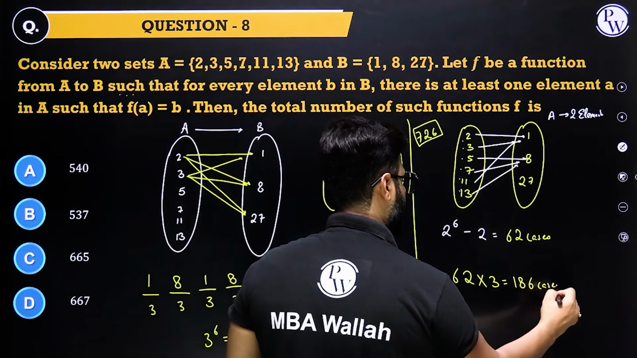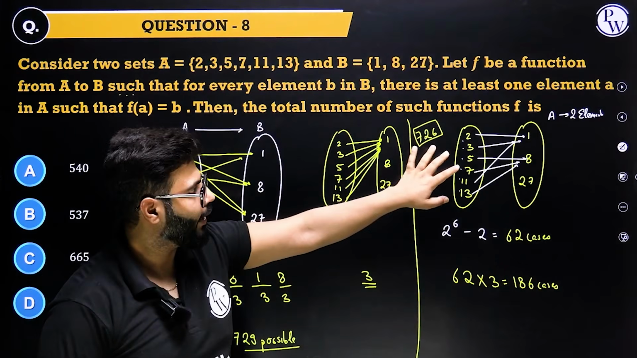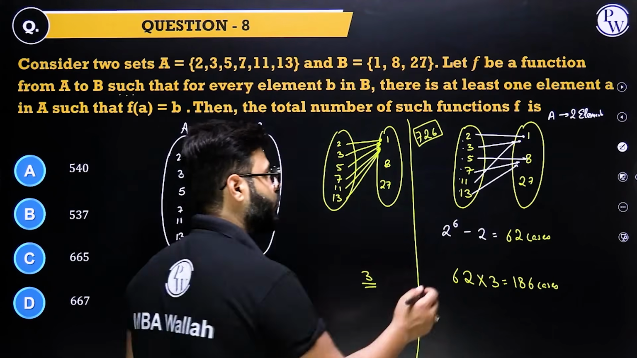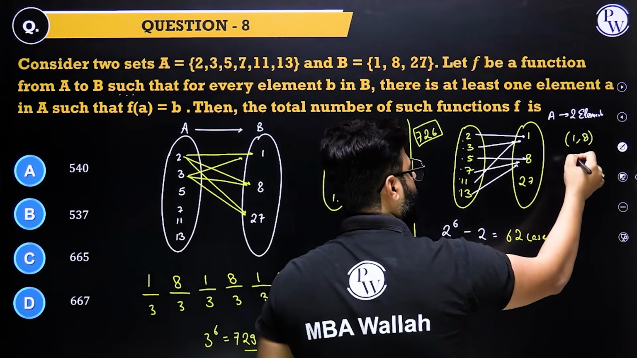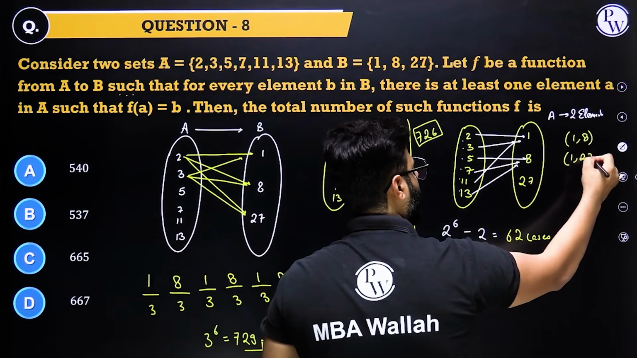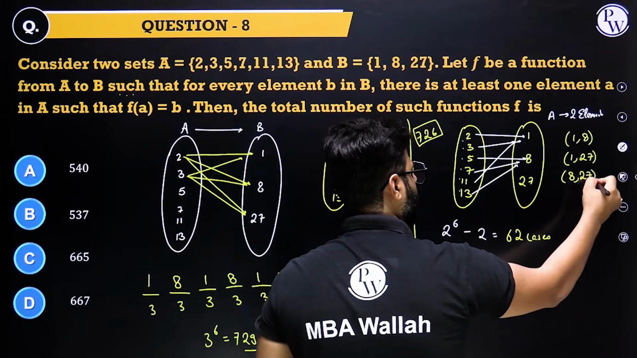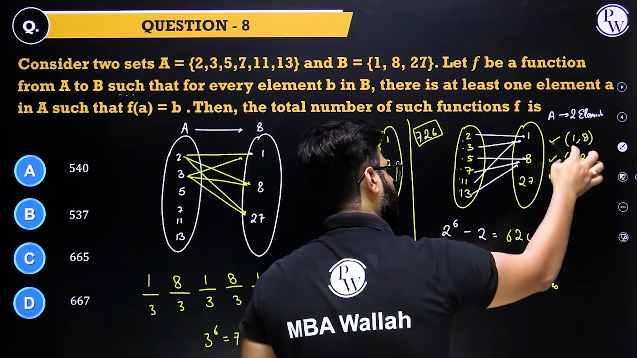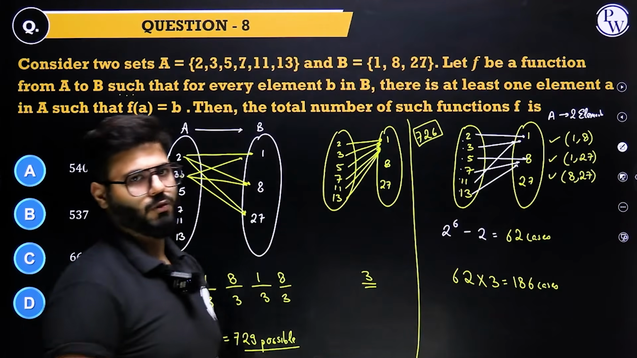Why? Because we are counting all those cases when all the elements of A got mapped with two elements of B. Now, these two elements could have been 1 and 8, which I have drawn in the figure. They could have been 1 and 27, or 8 and 27. In the way I have calculated 1 and 8, similarly I calculate the others. So 3 into 62, 186 cases, I reject these as well.